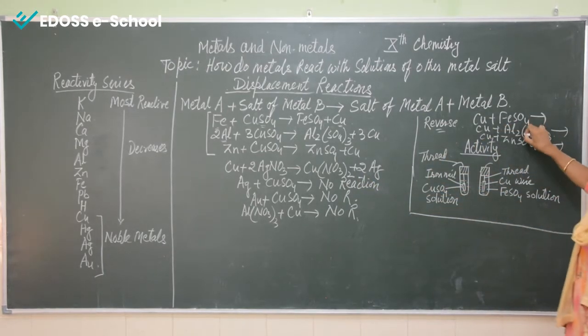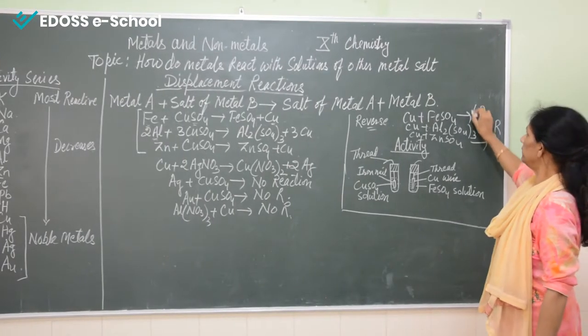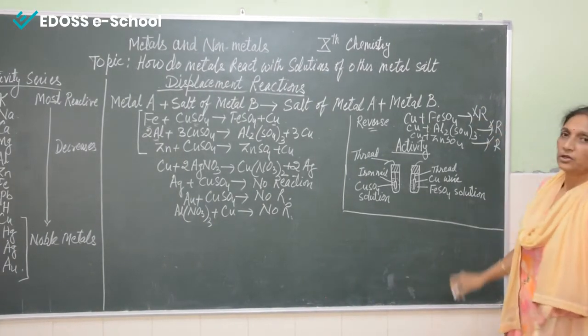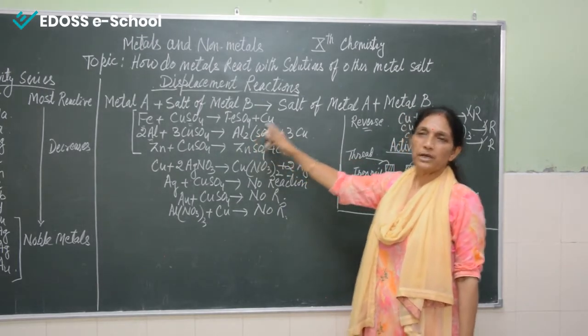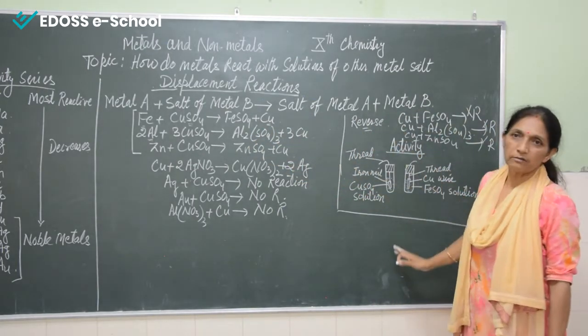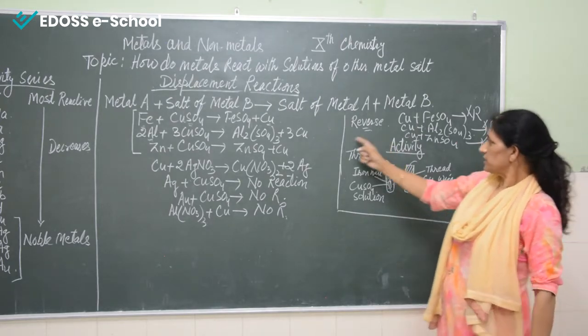But what we will see is that there will be no reaction at all. There will be no reaction. So why is it happening? Here the reaction is happening, but in this case the reaction is not happening. To understand it, we will see this activity.